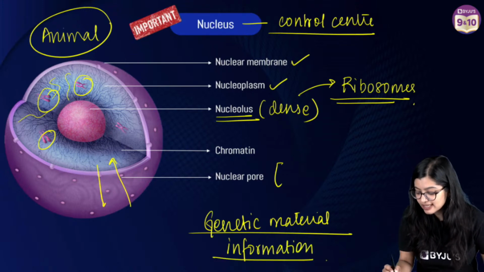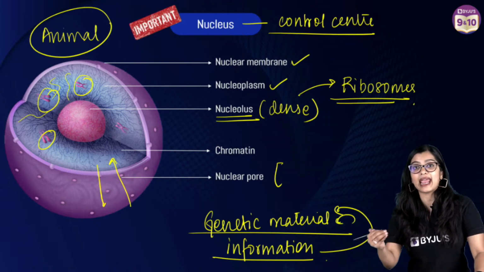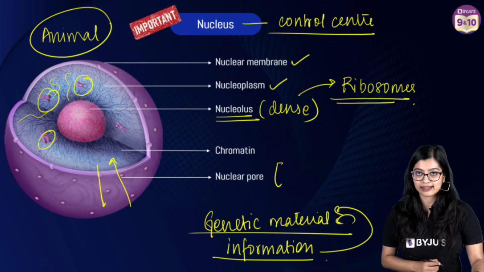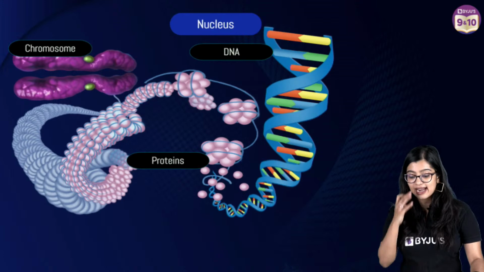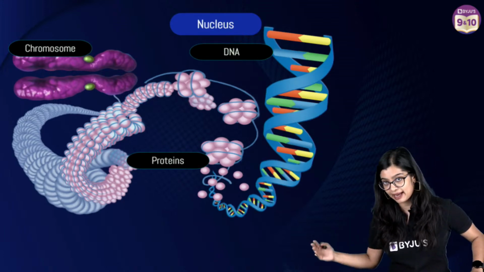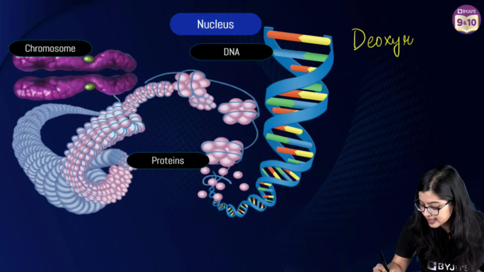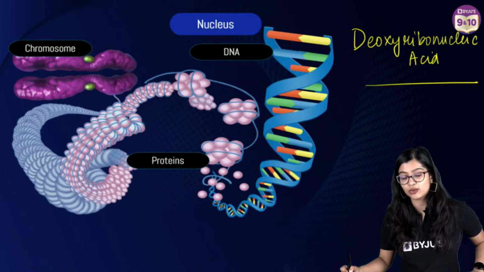Genetic material is basically the material that has all the information, right? If I call the nucleus the control center, it is because of this genetic material that has all the information necessary for carrying out various activities. Now, in our body, this genetic material exists as DNA, right? So, in our cells, it exists as DNA, which is deoxyribonucleic acid.